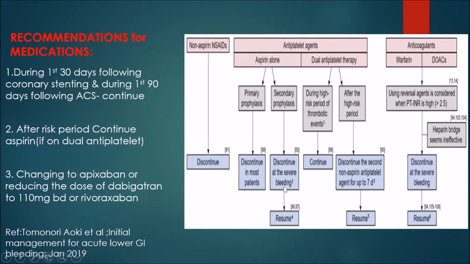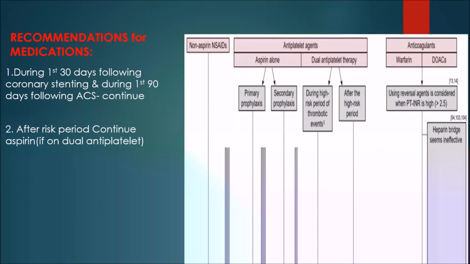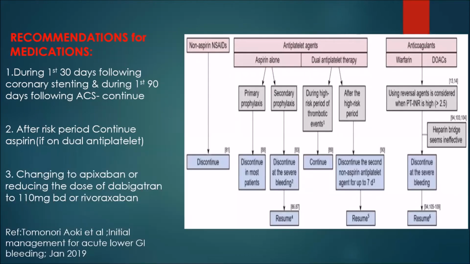What do you mean by primary and secondary prophylaxis? Primary prophylaxis is before the patient has the disease, sir. When they suspect a patient might get ischemic heart disease or stroke in future, some patients are started on aspirin or clopidogrel before the disease; that is called primary prophylaxis. After the diagnosis of the particular disease, if it is started, it is secondary prophylaxis.